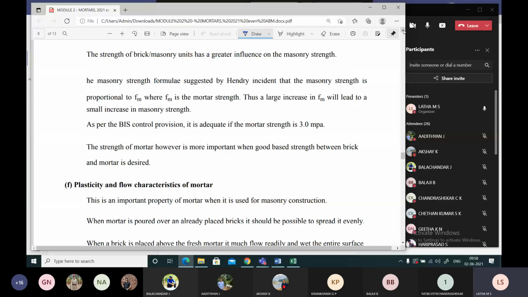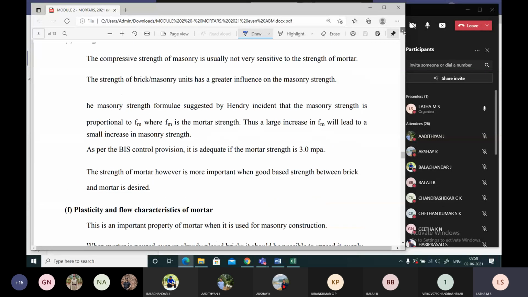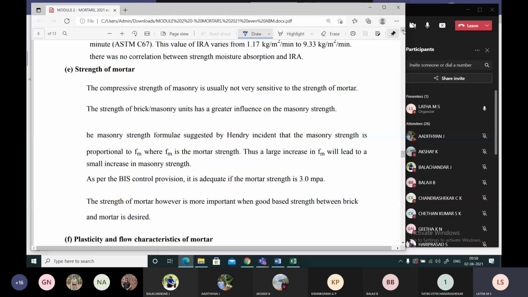Why is mortar required, students? Why is mortar required in masonry? Yes, to bind the blocks, or we call it stitch the blocks. Okay. The compressive strength of masonry is usually not very sensitive to the strength of mortar. How do you understand?